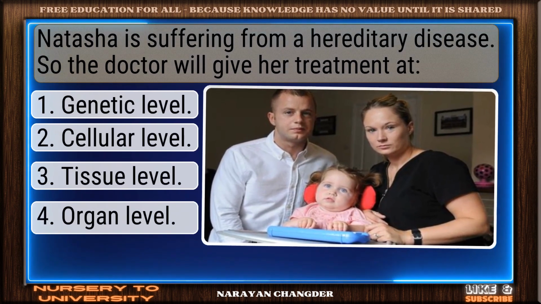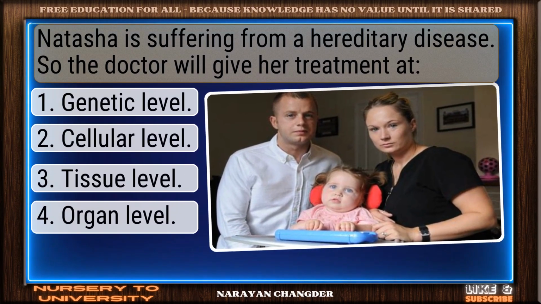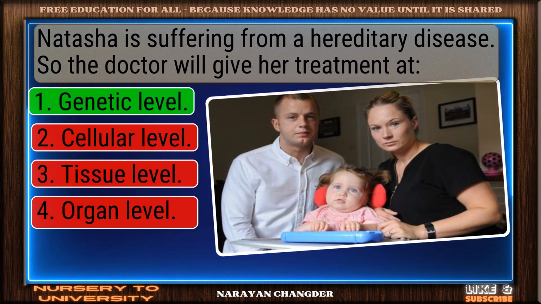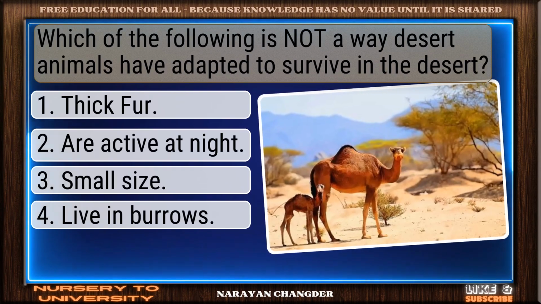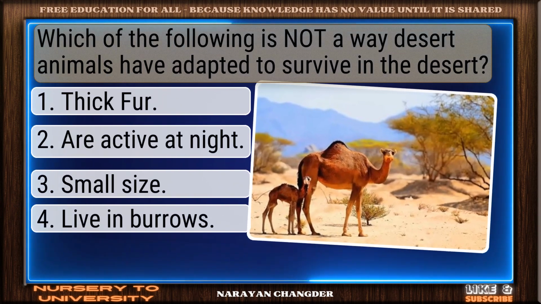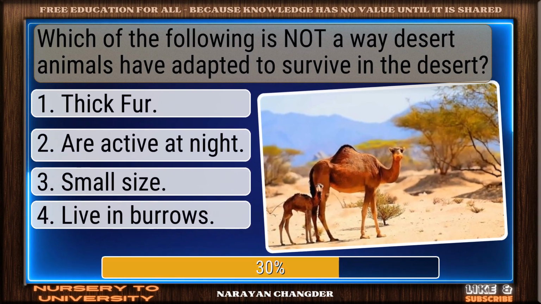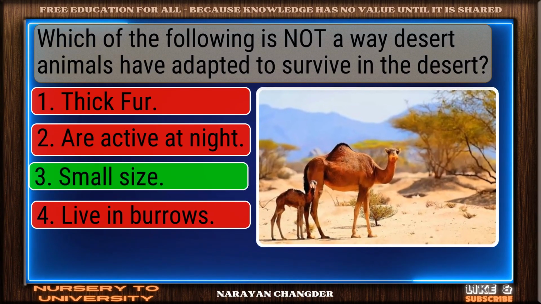Natasha is suffering from a hereditary disease, so the doctor will give her treatment at... Well-reasoned. Genetic level is correct. Which of the following is not a way desert animals have adapted to survive in the desert? Correct. Small size is spot on.